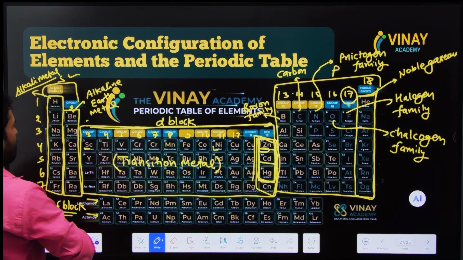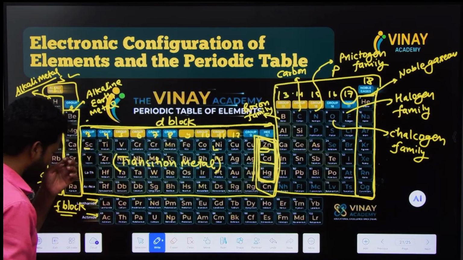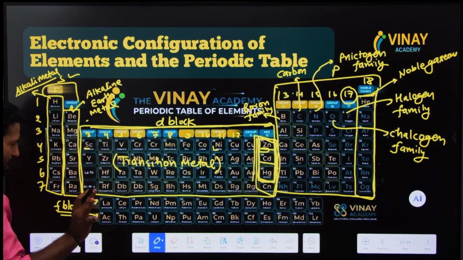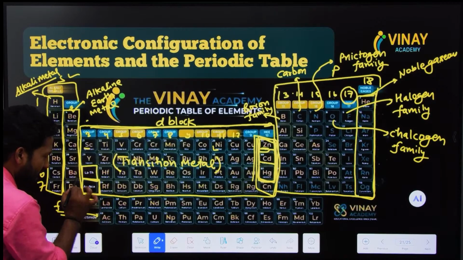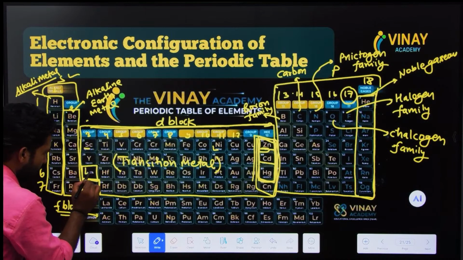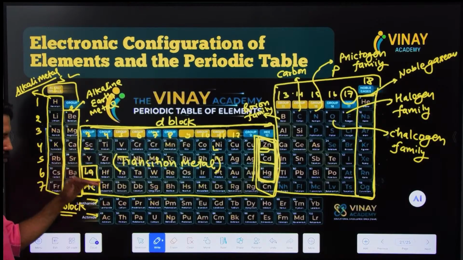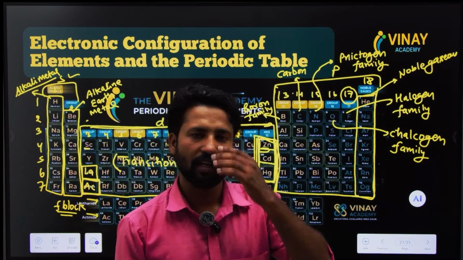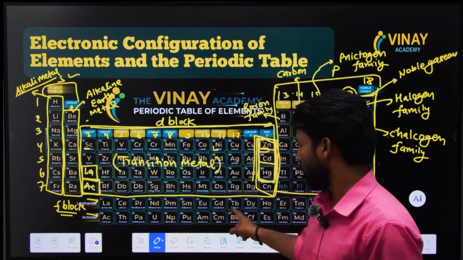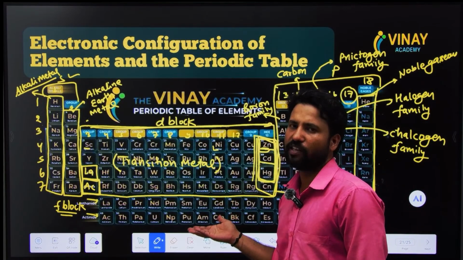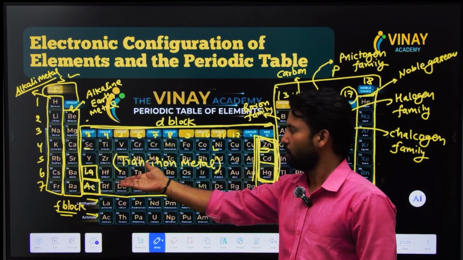So this was the particular classification of the above periodic table. Now it is the turn of the last section, that is the f block. Look here: these two boxes are empty. They are not empty, they are here. Here are the lanthanides and actinides. These two series are kept outside the table, and that is the defect of the modern periodic table. Actually, the modern periodic table should have this section inside the table. That is the defect. It should be here, but it is not possible to keep it here, so it was kept outside.